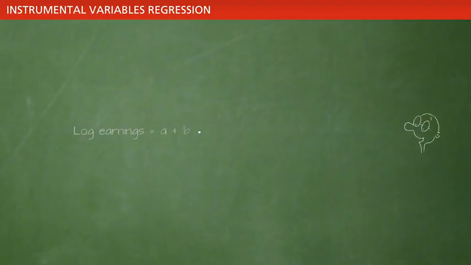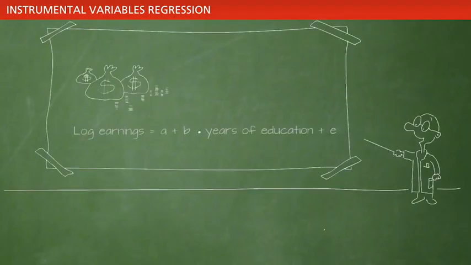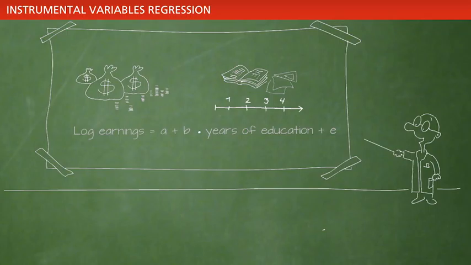Say we want to estimate the return to education by running regressions of log earnings on years of education. Then we would have learned that it would be dangerous to interpret the regression coefficient as a causal effect of years of education on log earnings unless we have either randomized years of education on individuals or we have the full set of confounders that affect log earnings over and above years of education. So in the absence of data from an RCT on years of education, what to do?